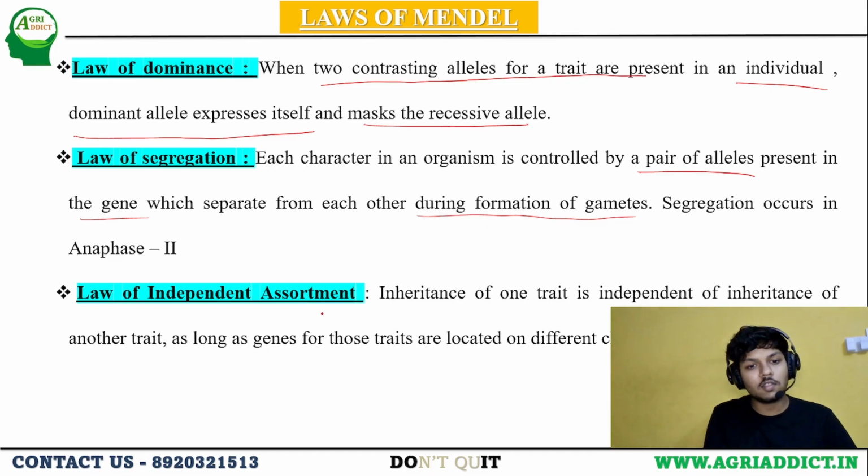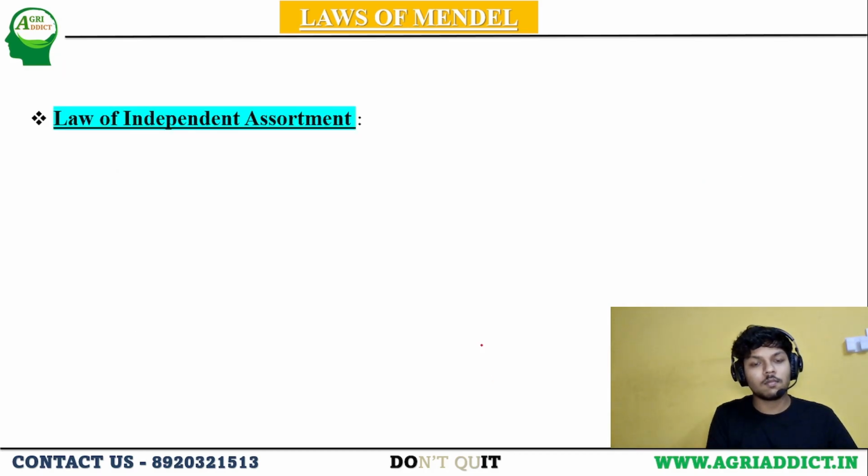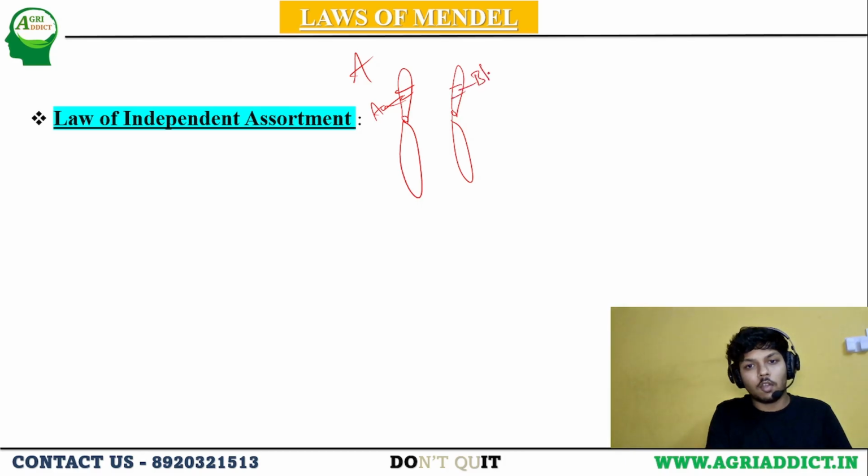And the next one is independent assortment. Independent assortment means inheritance of one trait will be independent of the inheritance of another trait. And there will be a condition. That condition is these two traits should be located on different chromosomes. Means this is one chromosome, this is one chromosome, this is a parent. Here you can see capital A small a, here you can have capital B small b.